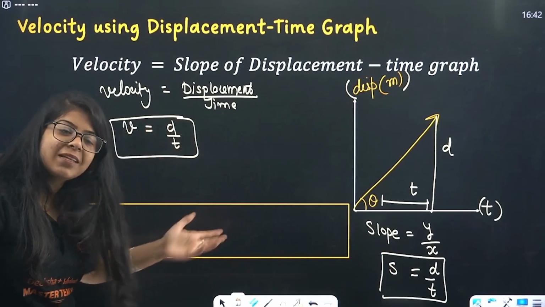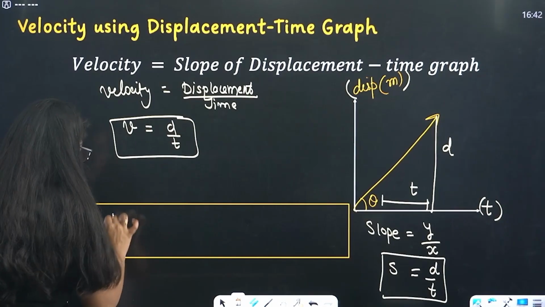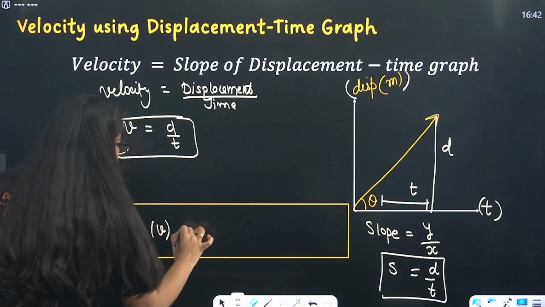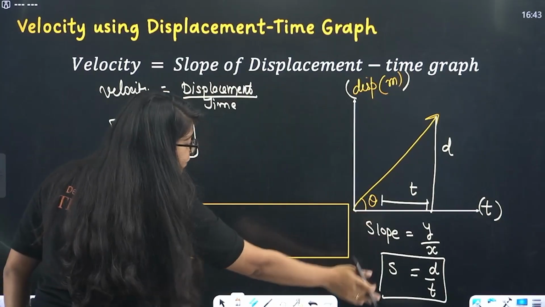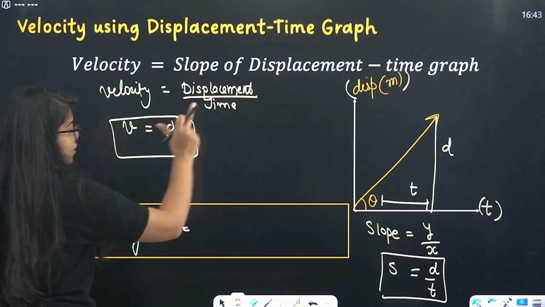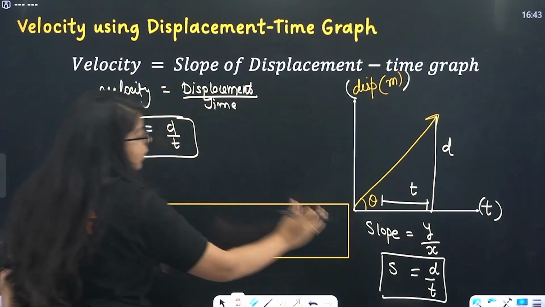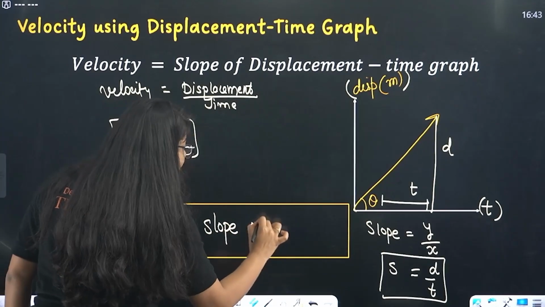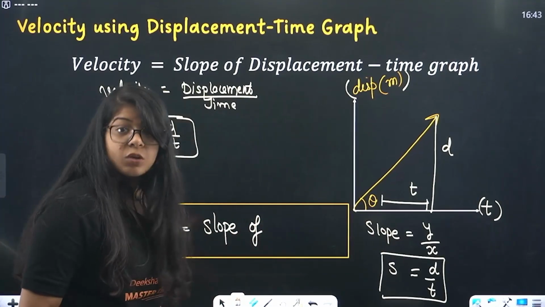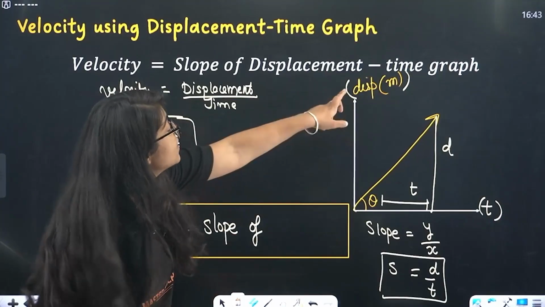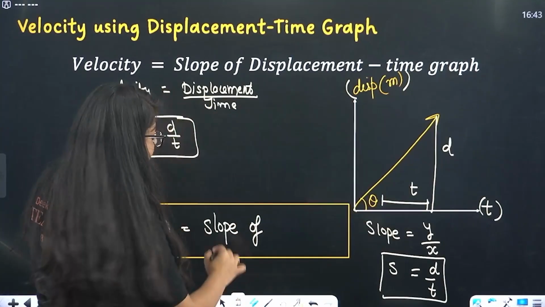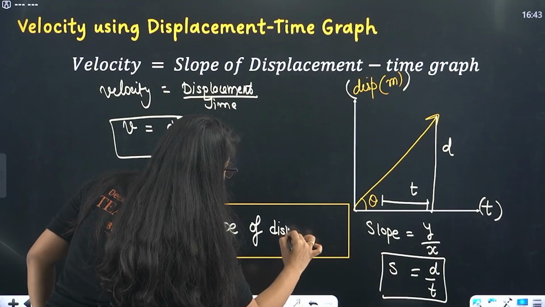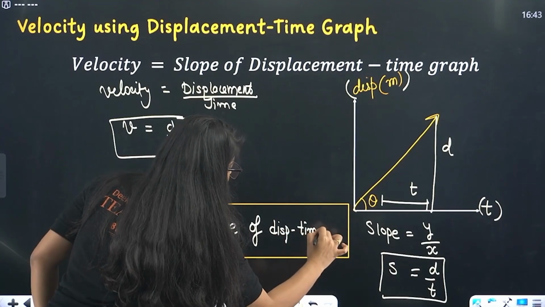Can I combine these? Comparing these two, comparing 1 and 2, velocity will be equal to the slope. The slope of which graph? VT graph. No, now it's not the VT graph. Now it's the displacement time graph, or position time graph. You can write anything. Displacement time graph.